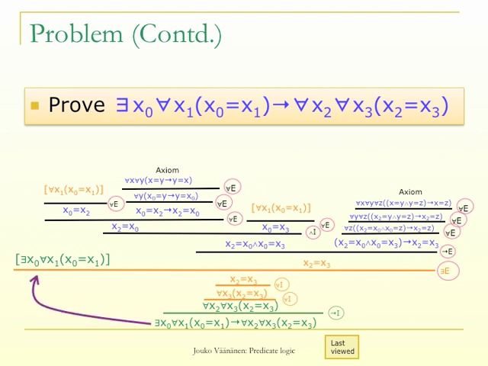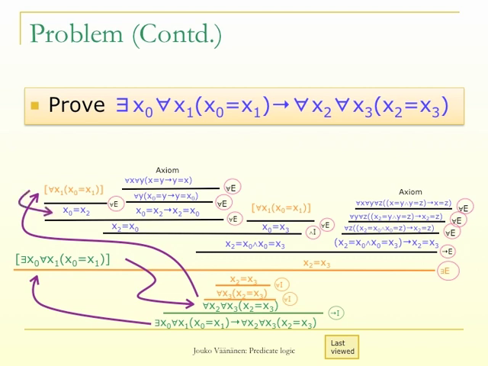So the thinking here follows these arrows. We want an implication, so we make a temporary assumption. We take the hypothesis as a temporary assumption and try to derive the conclusion. To use the existential quantifier elimination rule, we make the temporary assumption for all x1, x0 equals x1.